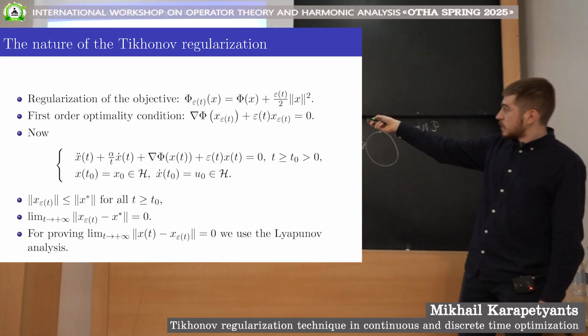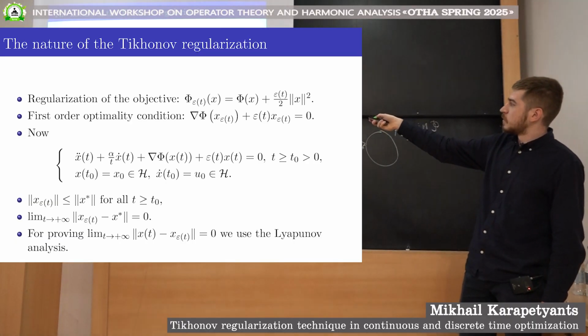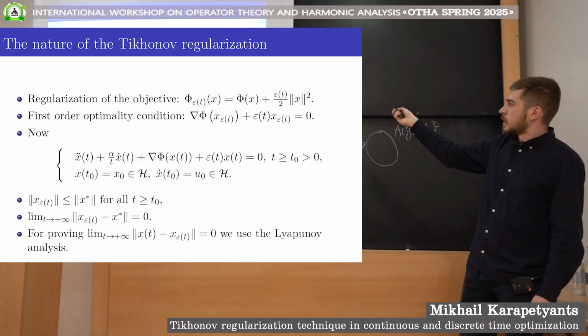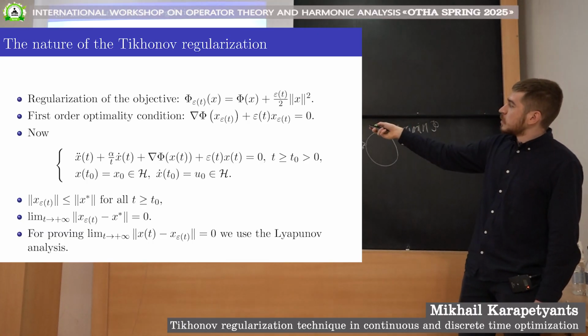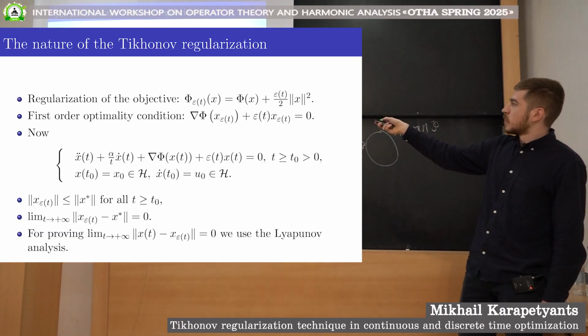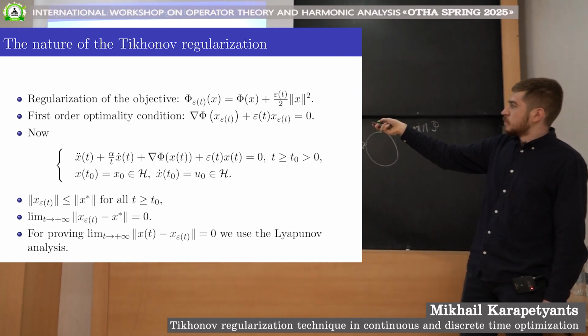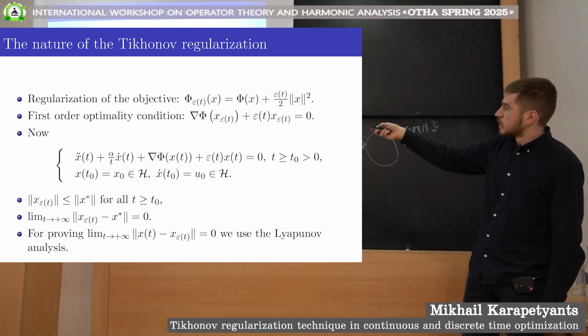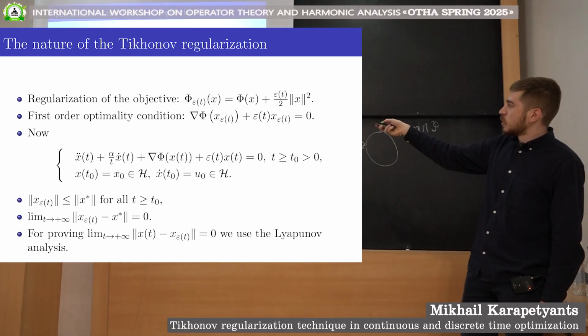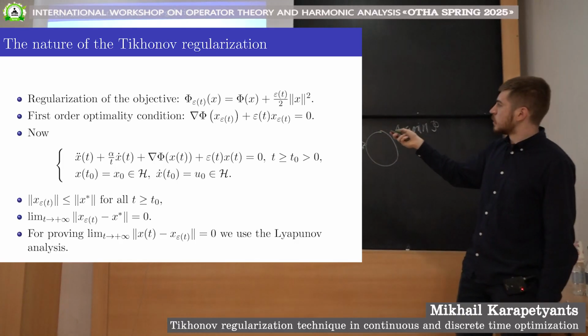The unique minimizer of a strongly convex function phi epsilon, x epsilon, is characterized by the first order optimality condition. Nothing special here. And now we link the gradient of the regularized function to our second order in time differential equation. So instead of the gradient of the objective function, we have the gradient of the regularized function. And that's how we obtain this additional term, which is called the Tikhonov term in the literature.